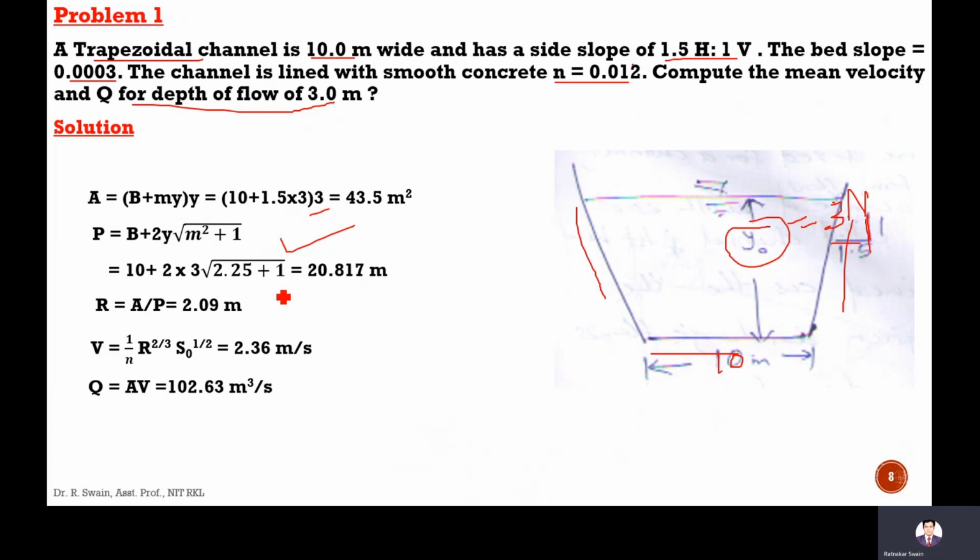This is 10, and each side will be y naught into square root of 1 plus m square, because this side is the square root of y naught square plus m square y naught square. The hydraulic mean depth you can calculate, velocity you can calculate using Manning's formula, and discharge you can calculate. Thank you so much.